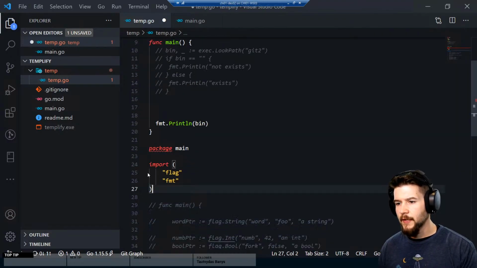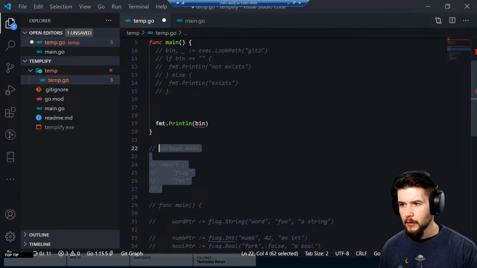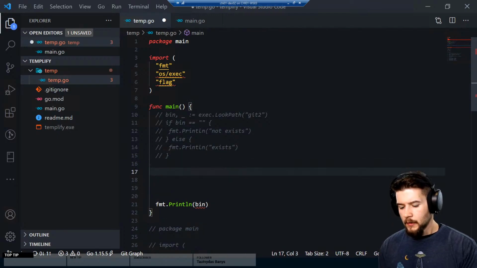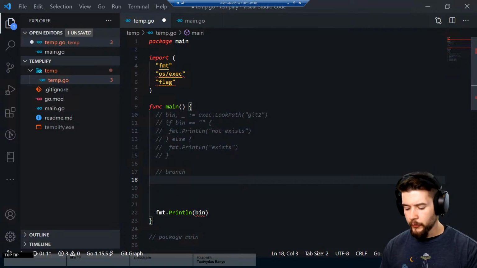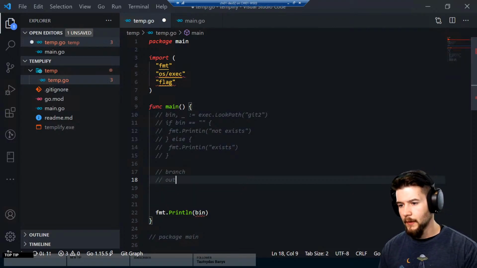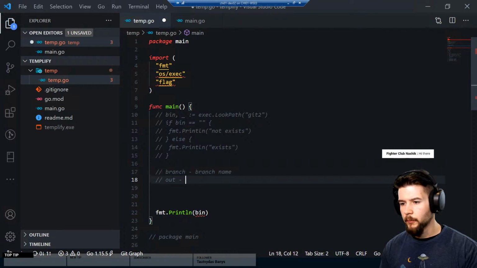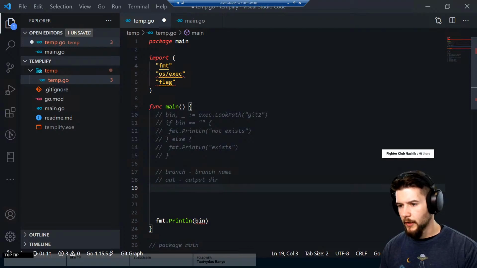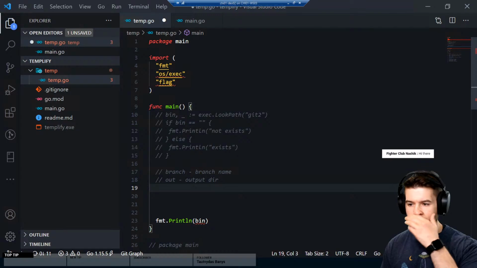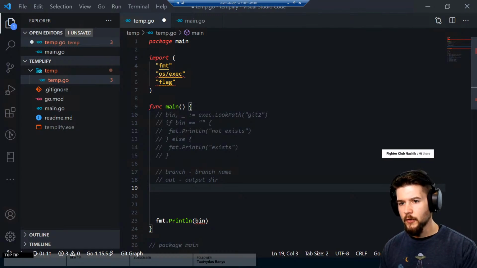So the flags that I'm really interested in are, let's see, we'll do branch, so people can select the branch name, and output, so people can select the output directory. We'll eventually get into tokens and stuff, but I think these two, at least for now, are probably going to suffice for what we want to do.